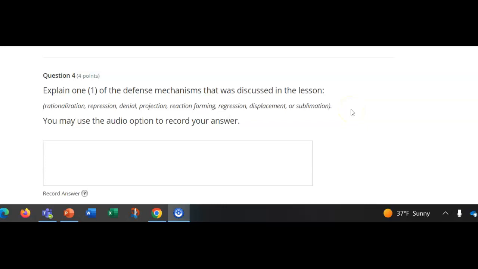Explain one of the defense mechanisms that was discussed in the lesson. Rationalization, repression, denial, projection, reaction formation, regression, displacement, or sublimation. You may use the audio option to record your answer.